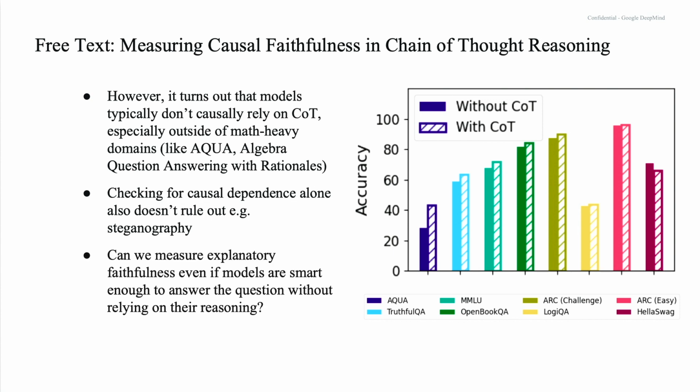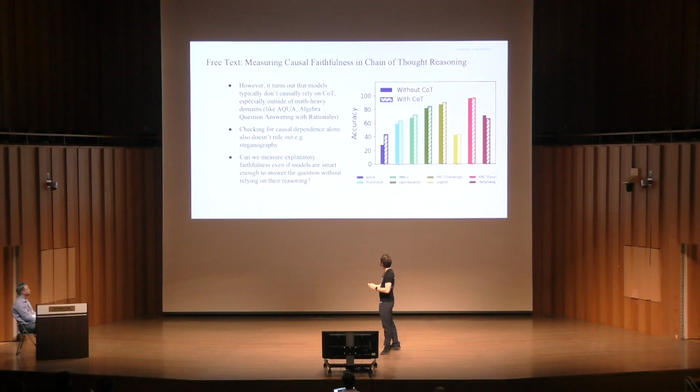So I still want to ask, can we measure explanatory faithfulness if models are smart enough to answer the question without relying on their reasoning, right? Even if they can do the answer in a single forward pass, can we still measure faithfulness?